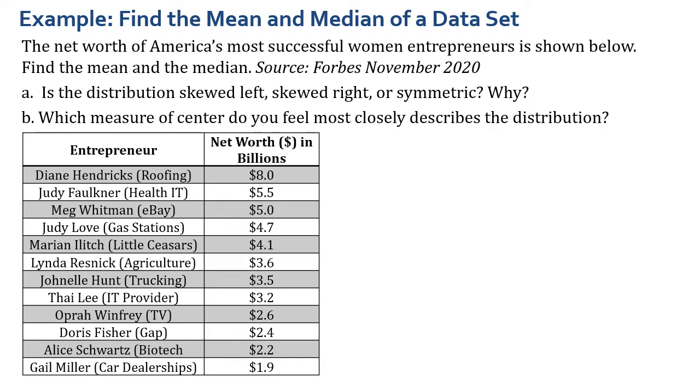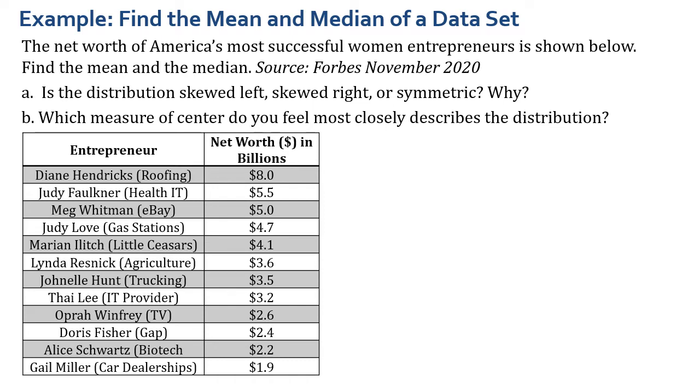Linda Resnick, who's in agriculture, $3.6 billion. Janelle Hunt in trucking, $3.5 billion. Ty Lee, an IT provider, $3.2 billion. Oprah Winfrey, who we all know from TV, $2.6 billion. Doris Fisher from The Gap, $2.4 billion. Alice Schwartz, who's in biotech, $2.2 billion. And Gail Miller, car dealerships, $1.9 billion.